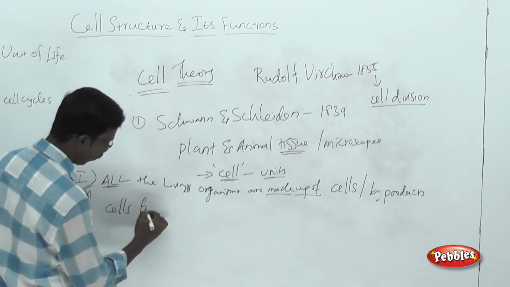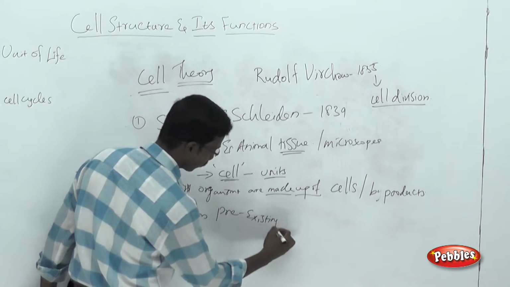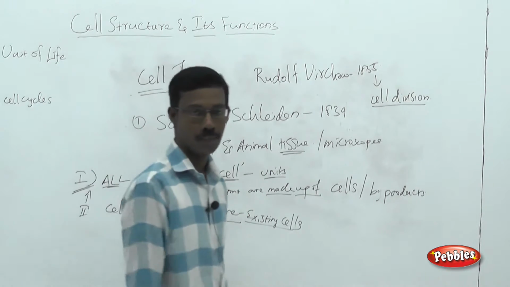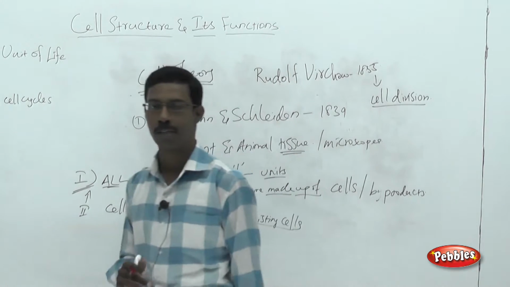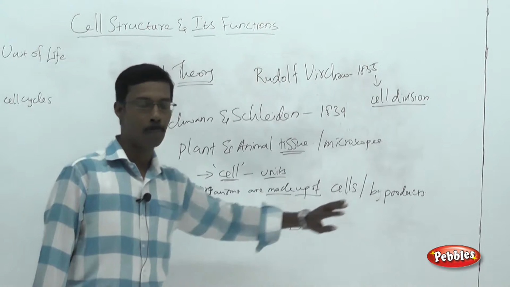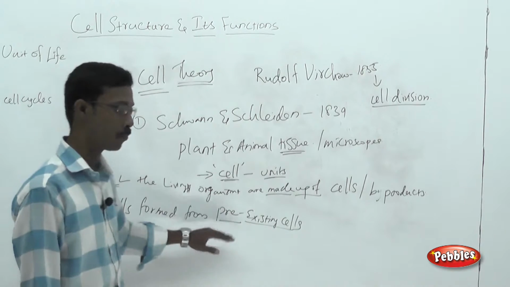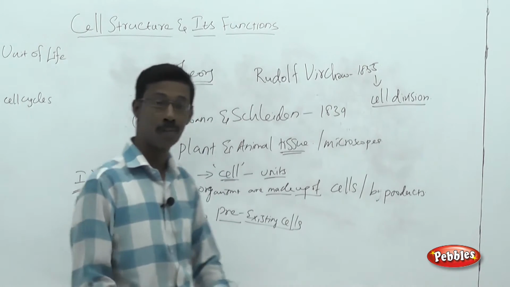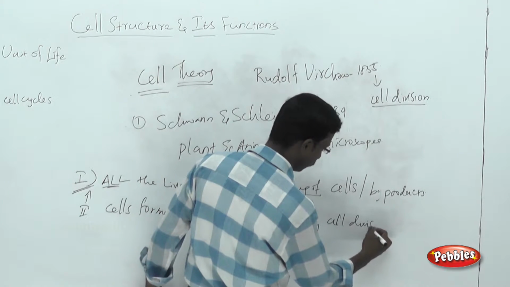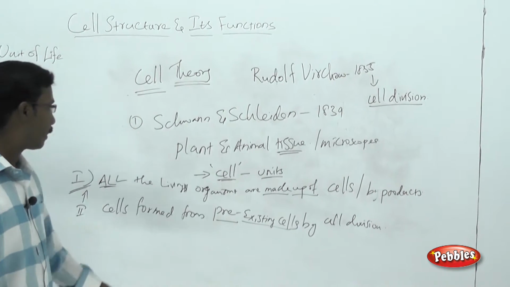Cells formed from pre-existing cells. So with this point we are going to conclude the cell theory. There are 2 points you have to remember in case of cell theory. The first point, all the living organisms, all the living entities are made up of cells or its byproducts. And the second point, cells are formed from the pre-existing cells by means of cell division. These are the 2 points you have to remember in case of the cell theory.